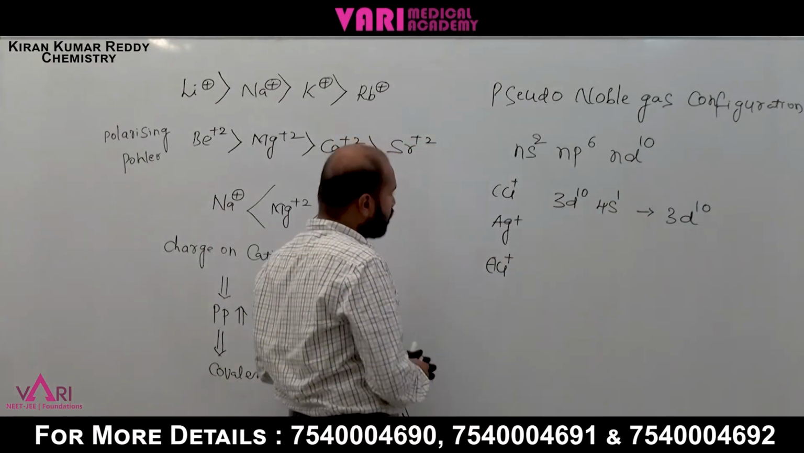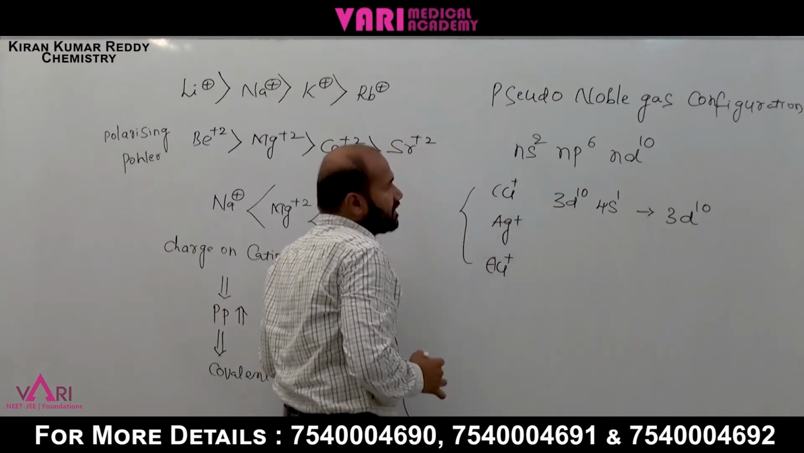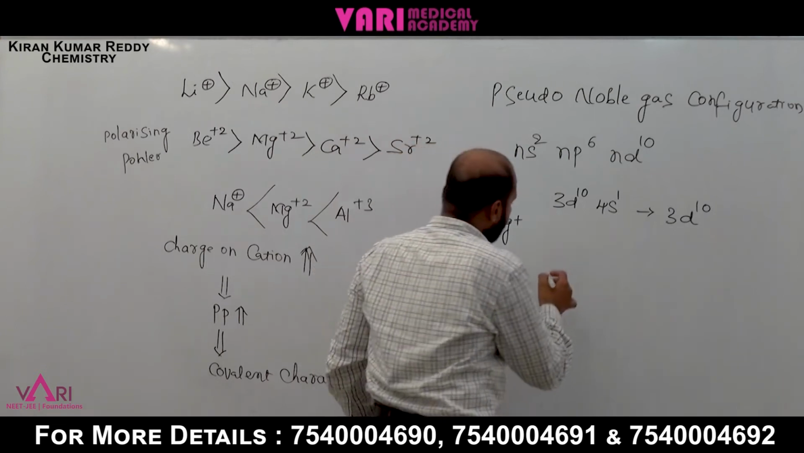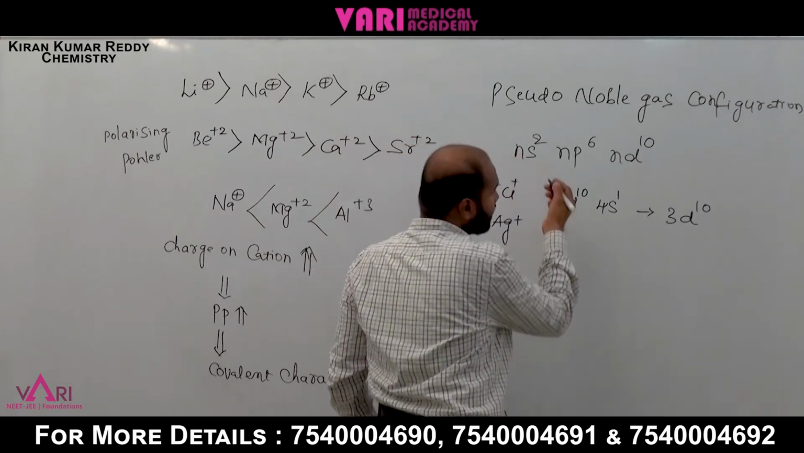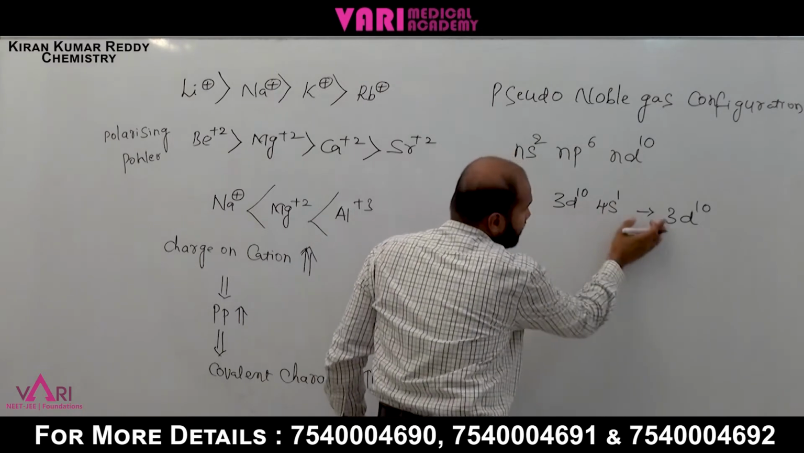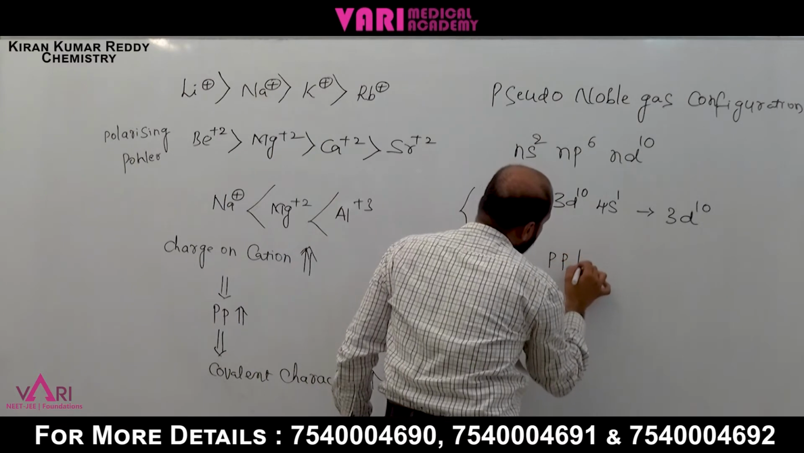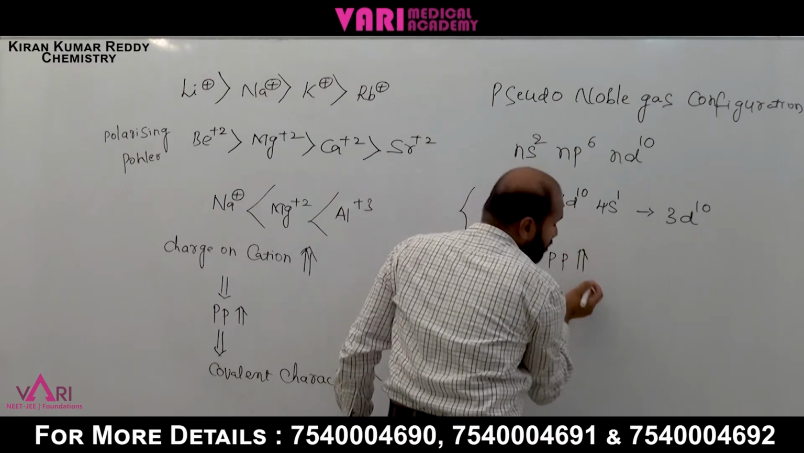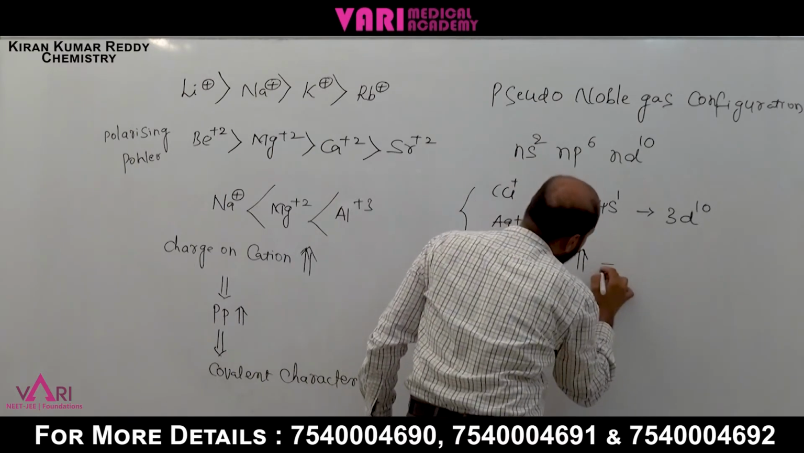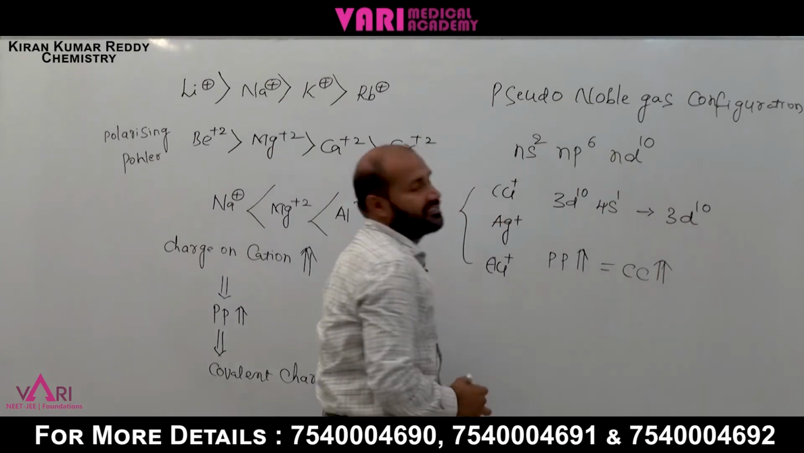What are the pseudo noble gas configurations? Copper, silver, gold. These have more polarizing power. If the atoms have this type of configuration, they have more polarizing power. When polarizing power increases, what is happening? I am writing CC: covalent character increases.